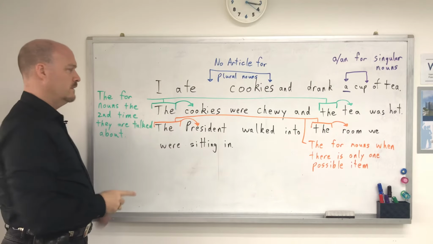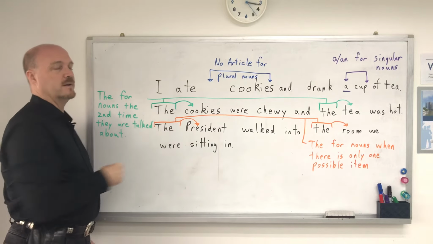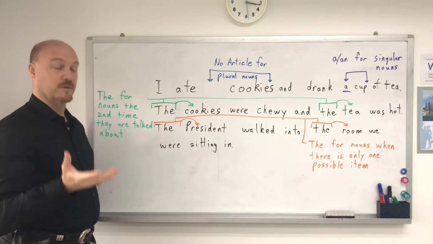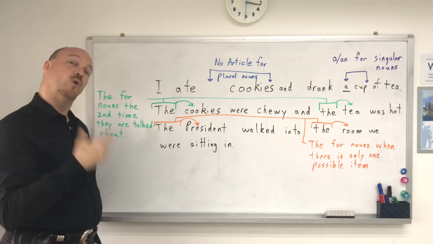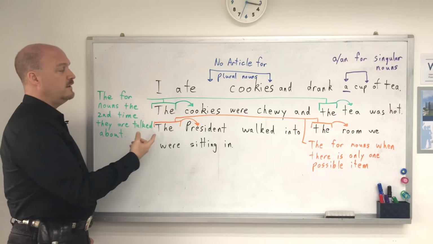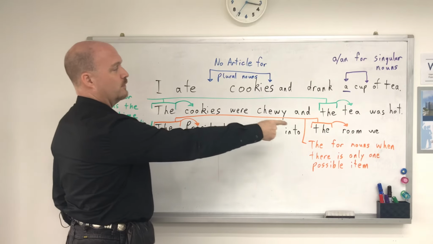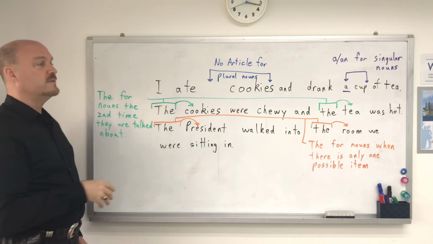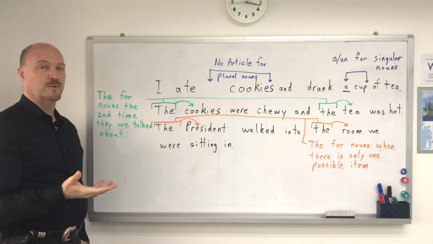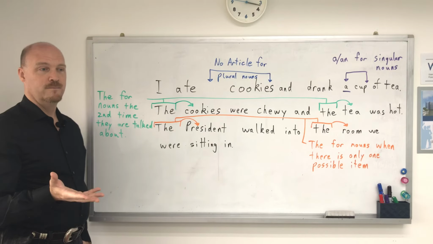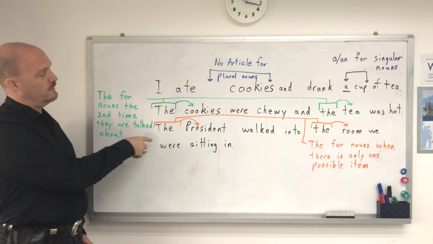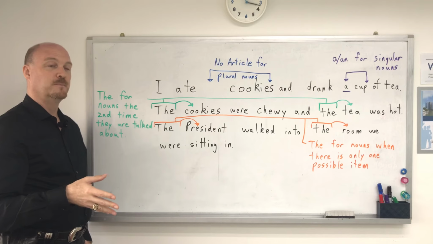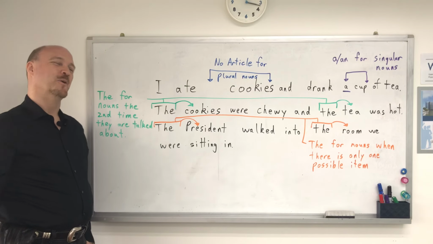But if we have something that it's very obvious there's only one of, the earth, the moon, there's only one possible. So things like this, the president walked into the room we were sitting in. Okay? These nouns, there's only one possible. So we use the. Okay? So we have this rule for things when there's only one possible. Got it? Hopefully you understand now.